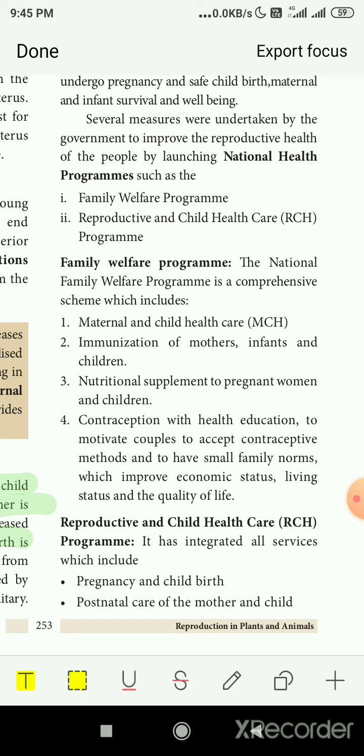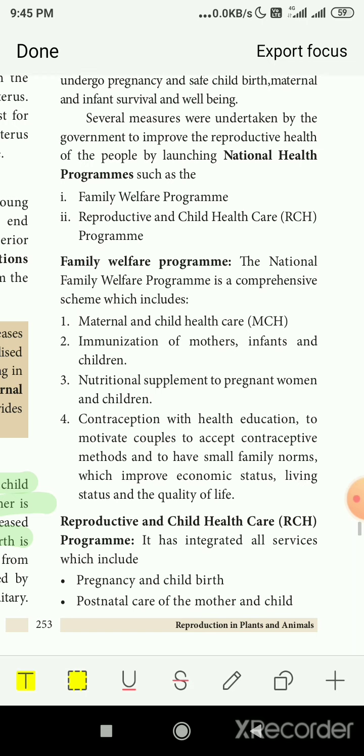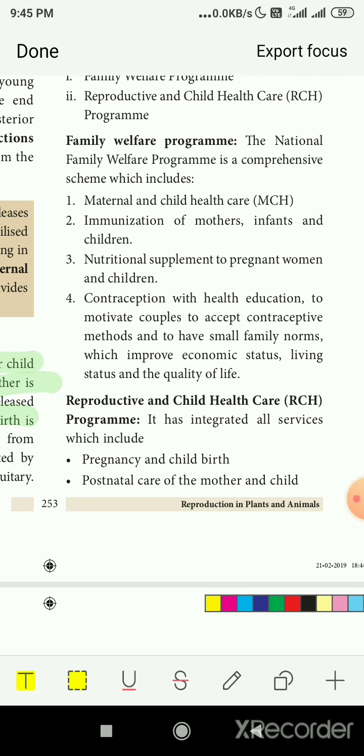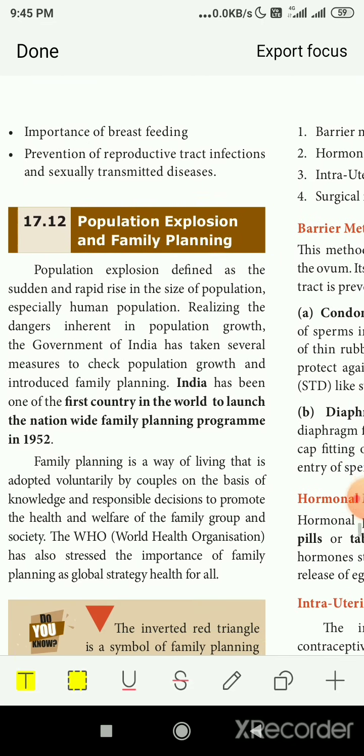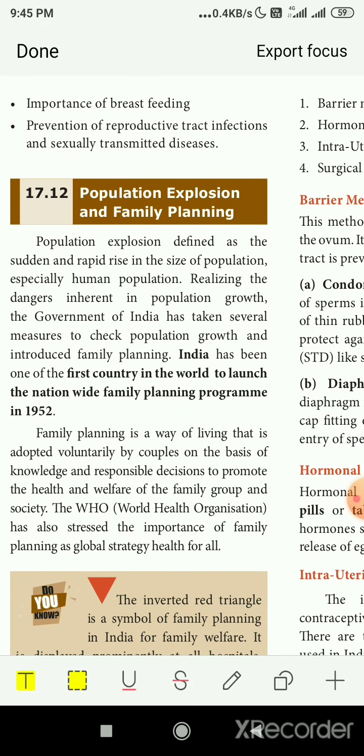So we have to take care of all that, and accordingly the health program or the child health care program, the national health programs, will inform us how to go about it. Reproductive and child health care, the RCH program, covers pregnancy and childbirth, and postnatal care of the mother and the child after the birth. What care we have to give for the mother and the child, the importance of breastfeeding, why the mother has to give milk to the child, and the prevention of reproductive tract infections and sexually transmitted diseases, how to prevent diseases caused by infections after childbirth, everything will be discussed in that.